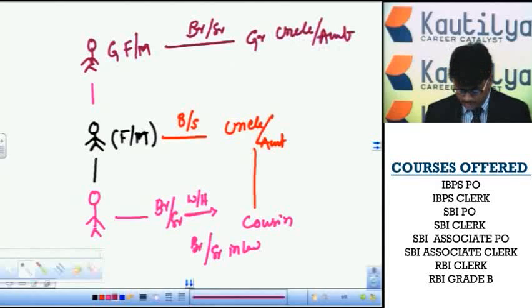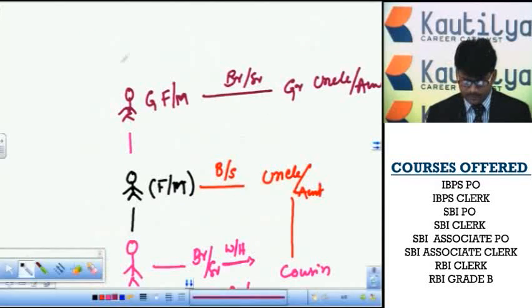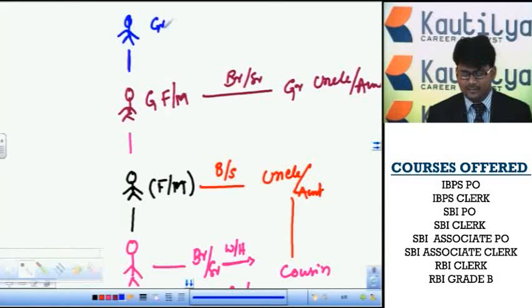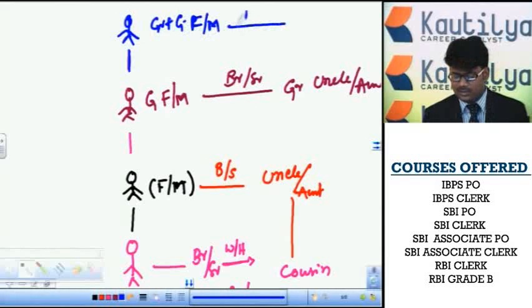If that person has a parent, that person is called a great grandparent, that means great grandfather or great grandmother. That person's brother or sister is called great grand uncle or great grand aunt.